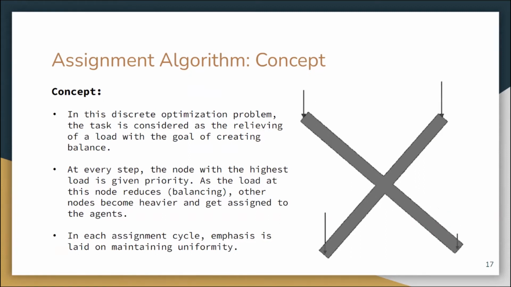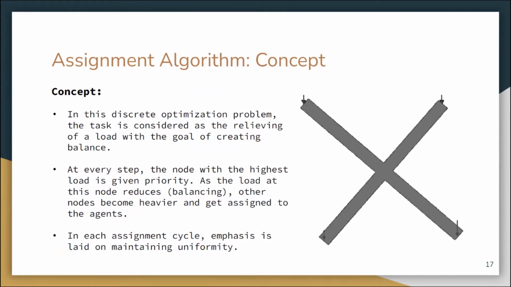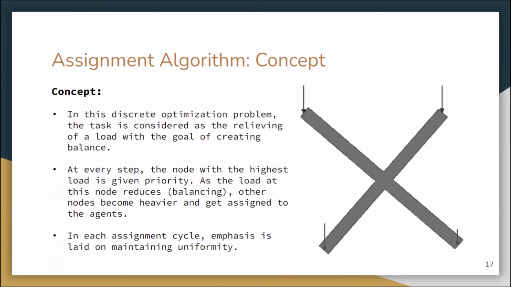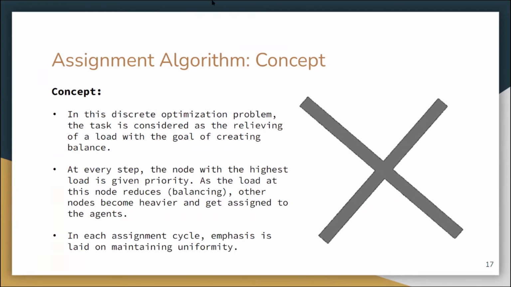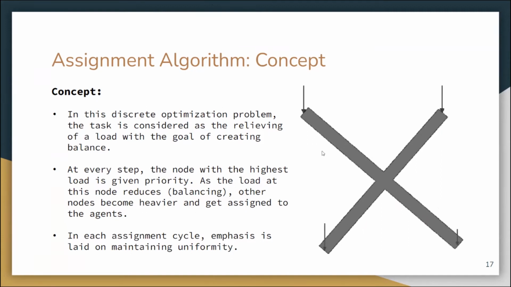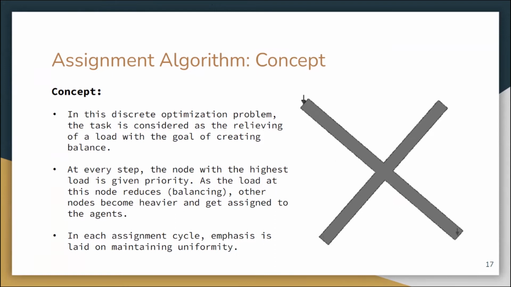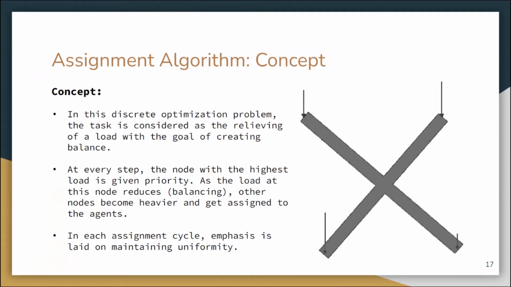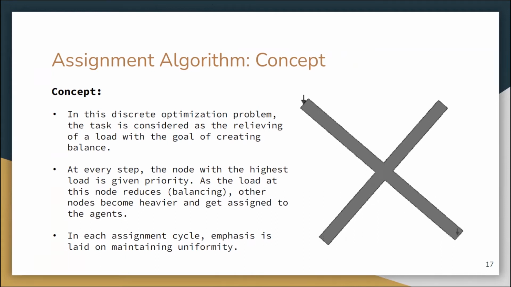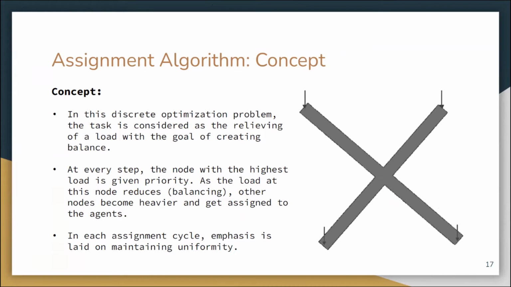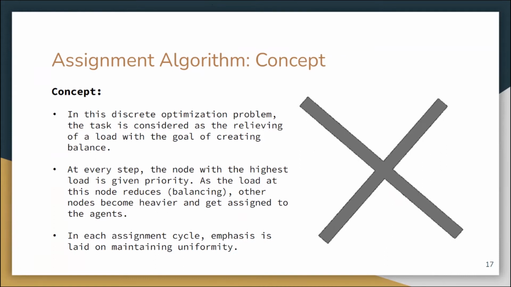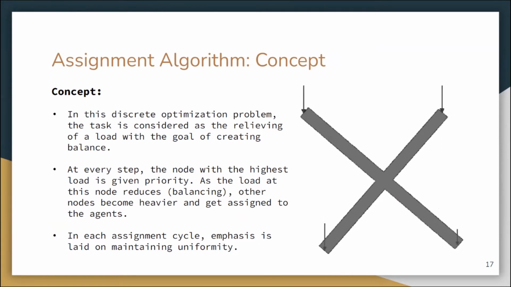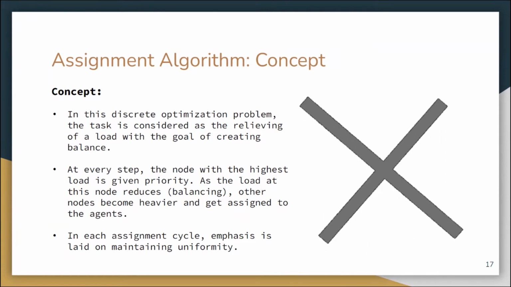So at every time step, we try to maintain a uniform balance of load. We try to balance the loads on all the sides of this graph, so that no edge has excessive load on it. So there's no lag at the end when all the drones have completed the task. I mean, the drones that have completed the task earlier don't have to wait for a long time for the last drone. So in this way, the overall task time is minimized.